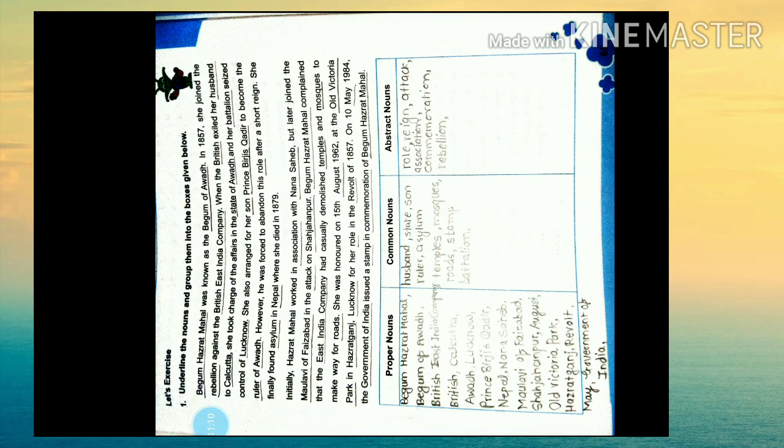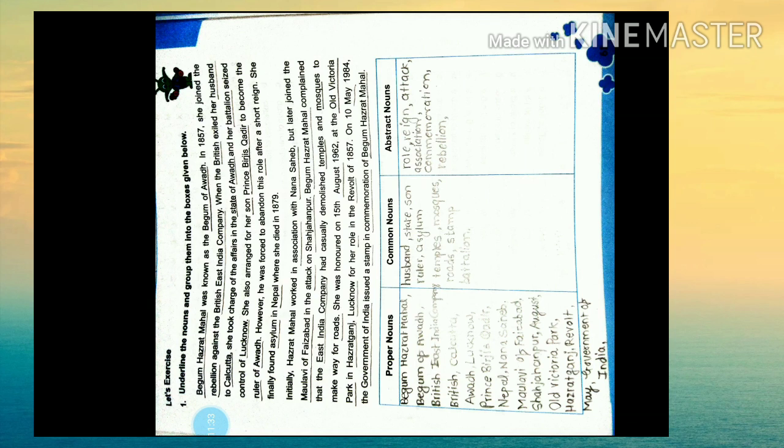Common noun always starts with the small letter. Then abstract noun gives the ideas, qualities, feelings, which cannot be touched. Then collective nouns are words used for a group of people, animals or things. Then material nouns denote a substance or material which has regular form.